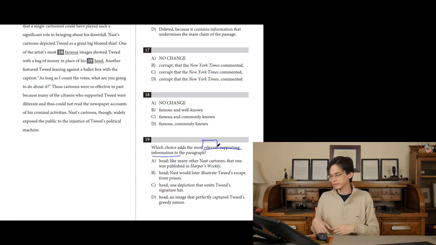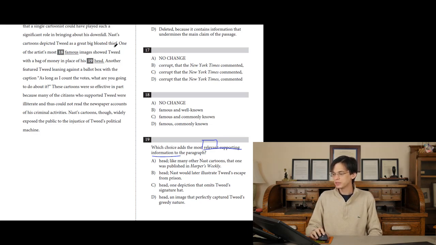paragraph. The most relevant. So, choice A: "One of the artist's most famous images showed Tweed with a bag of money in place of his head. Like many other Nast cartoons, that one was published in Harper's Weekly." I don't understand why that's relevant. I mean, yes, Nast did work for Harper's Weekly. Why is that relevant to the piece, though? I don't know. What about B?